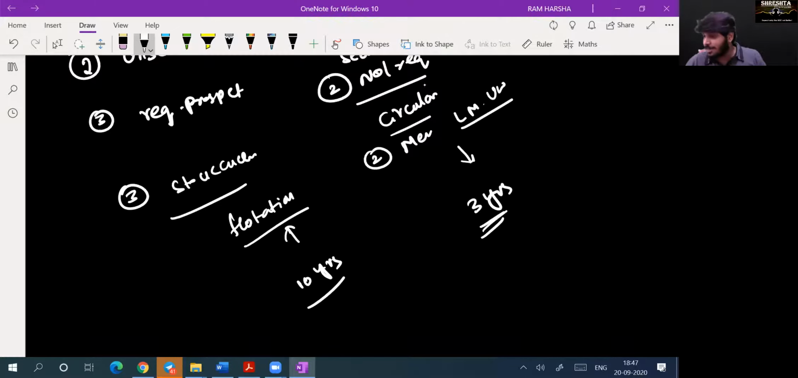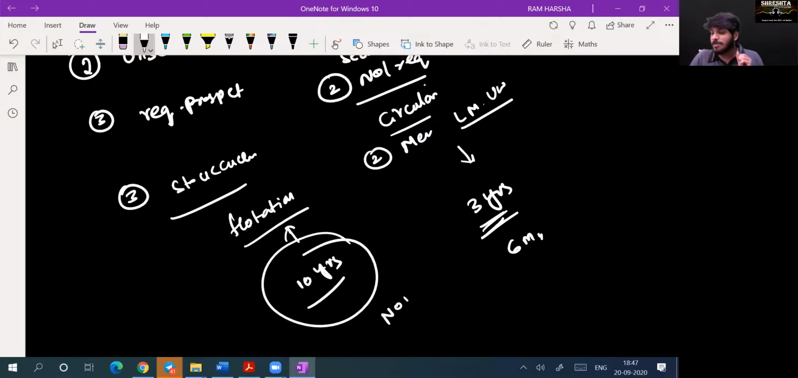Minimum repayment period for deposits is 6 months. 6 months is the minimum period for which you should accept. For debentures, no such minimum criteria was given. This is the difference between debenture and deposit.